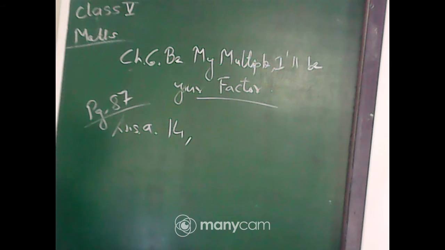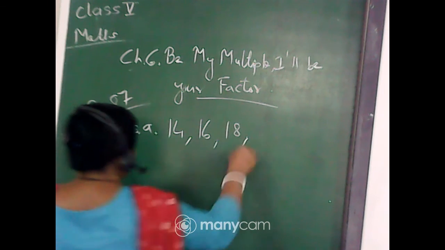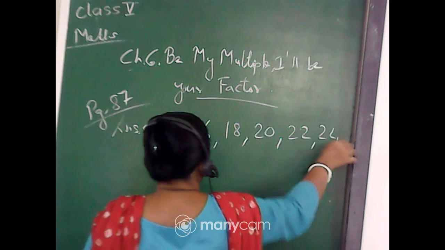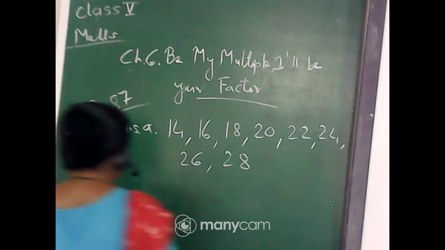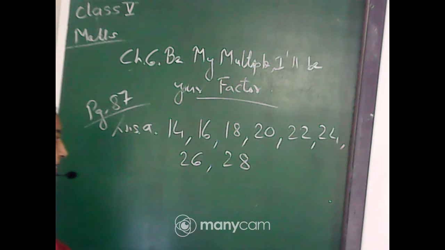That means 14, next will be 16, 18, 20, 22, 24, 26 and 28. Okay, these are the steps for the mouse.